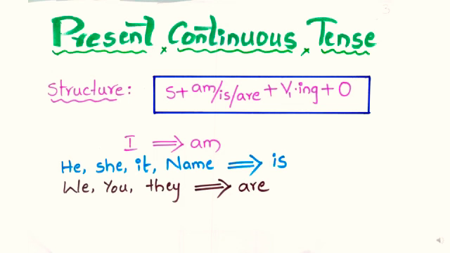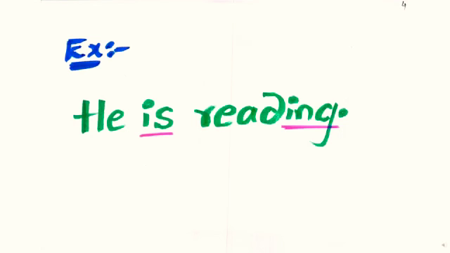In this structure, when we have I as the subject, we use am. When we have he, she, it, any other name, we use is. Similarly, we, you, they, any plural, we are going to use are. Here the continuous means the work is actually happening.